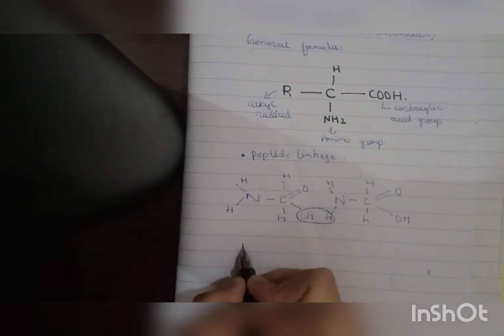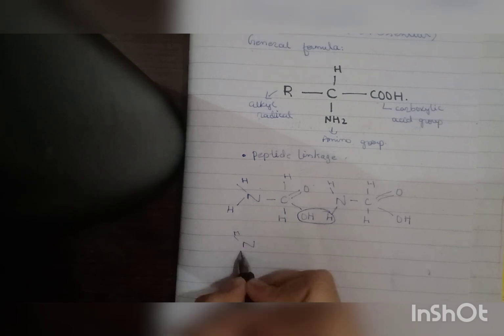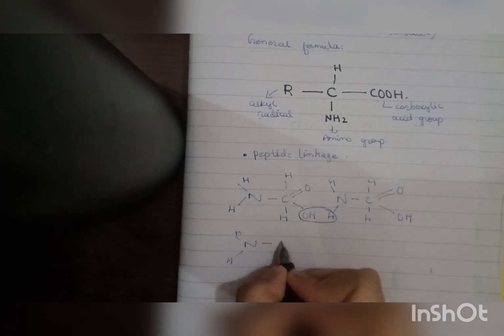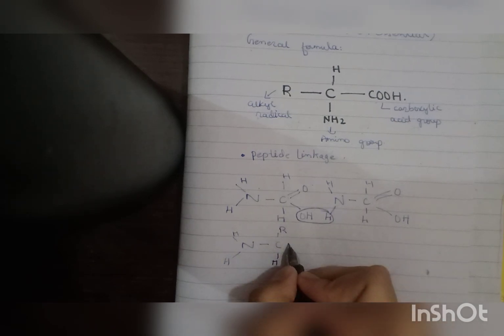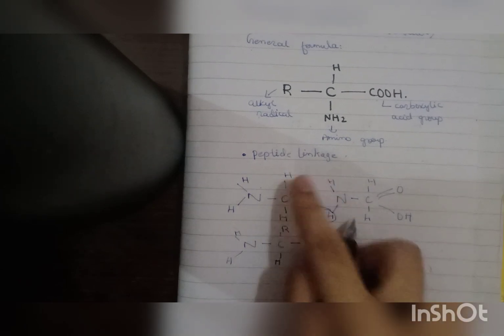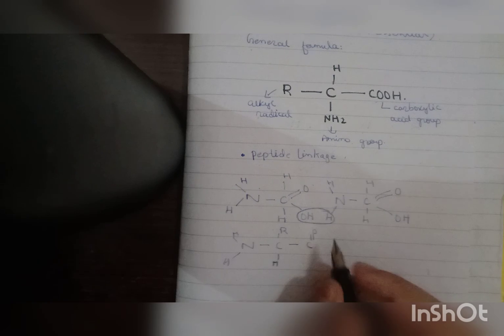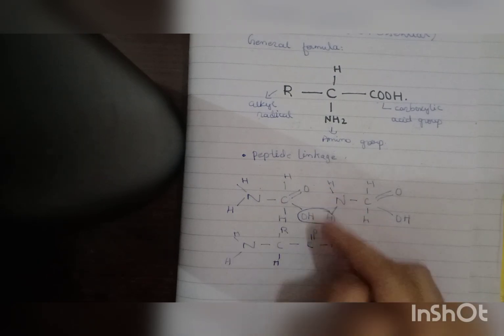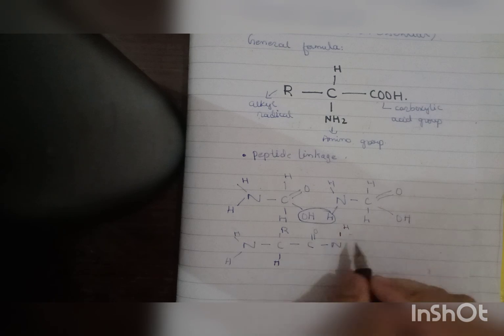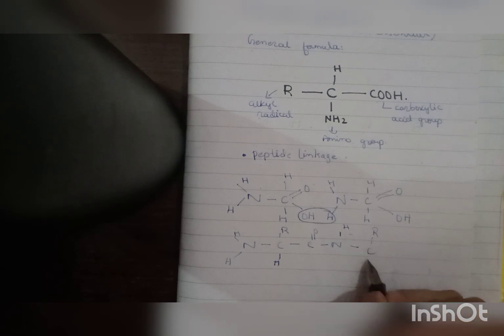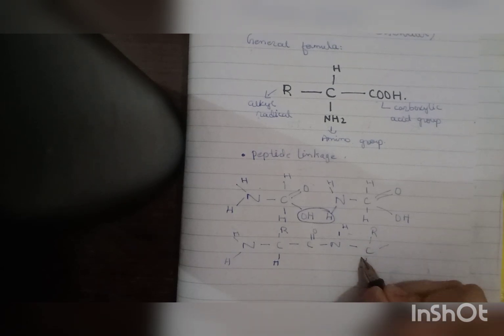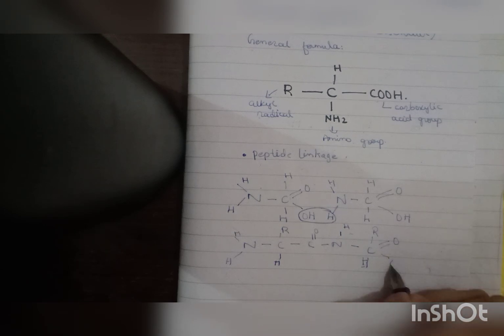Now let's see the modified structure: H, H, C with R the alkyl radical, H, carbon double bond O, then N with H. Then C, H, alkyl radical R, hydrogen, double bond O and OH.